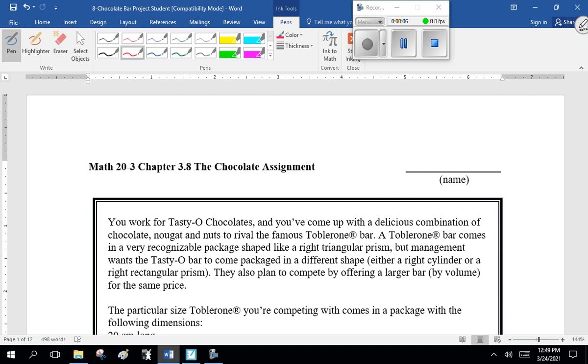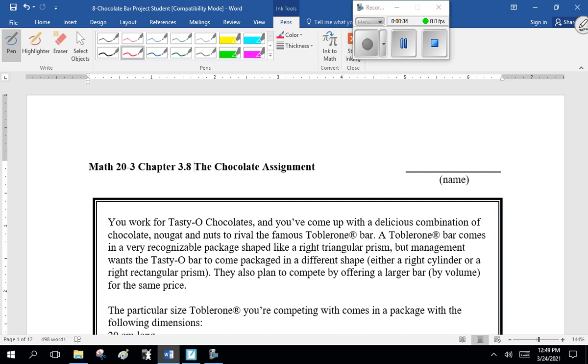Welcome to Math 20-3, Chapter 3, Section 8, the chocolate assignment. Now, you work for Casio Chocolates, and you've come up with a delicious combination of chocolate, nougat, and nuts to rival the famous Toberlong bar. A Toberlong bar comes in a very recognizable package shaped like a right triangular prism, but management wants the Casio bar to come packaged in a different shape, either a right cylinder, a can, or a right rectangular prism, a box.